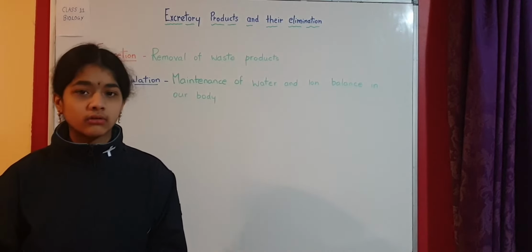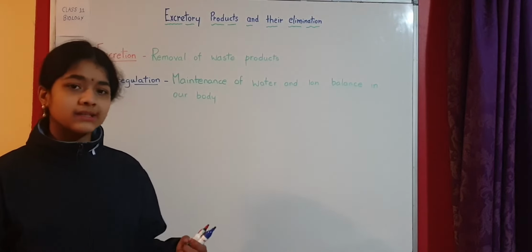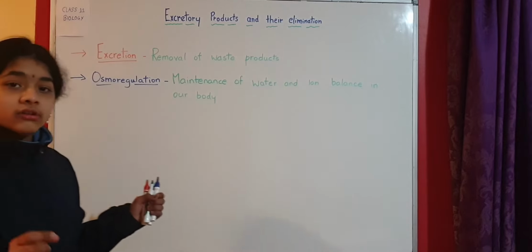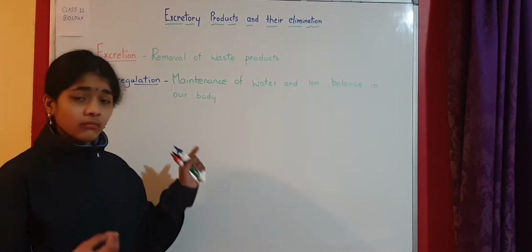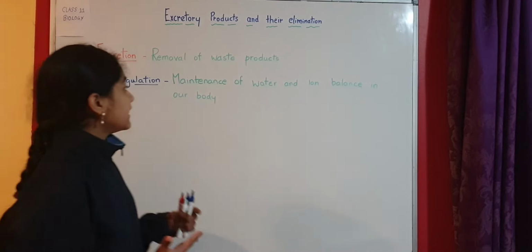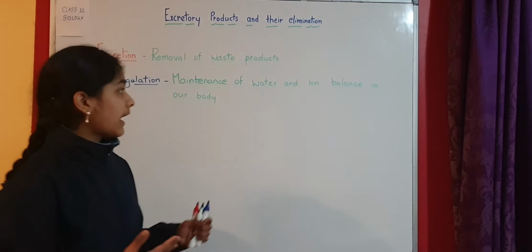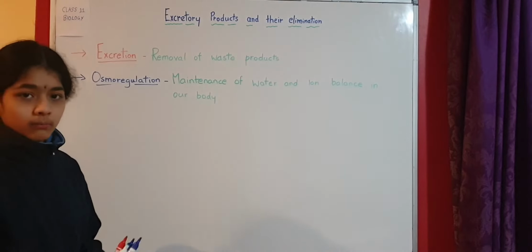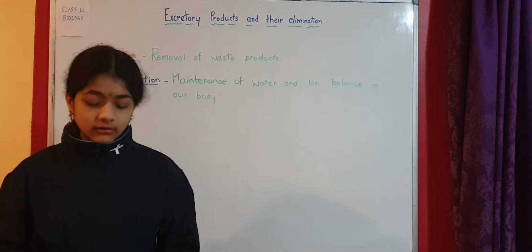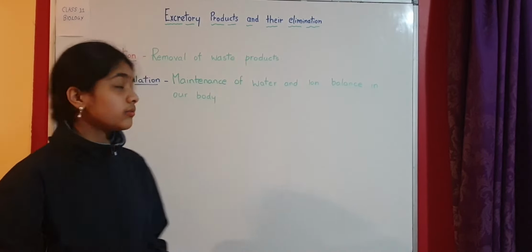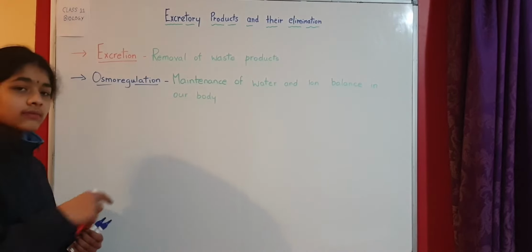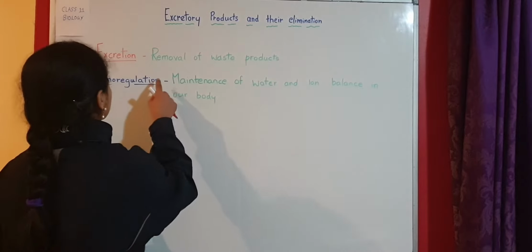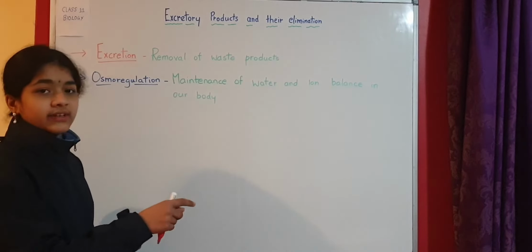In unicellular organisms, or also in multicellular organisms, the contractile vacuoles which are present help in osmoregulation. And again, what is osmoregulation? It is the maintenance of water and ion balance in our body. Now we are going to take a look at the wastes. We are going to focus on excretion here; osmoregulation we will discuss in later videos. So excretion is the removal of waste products.